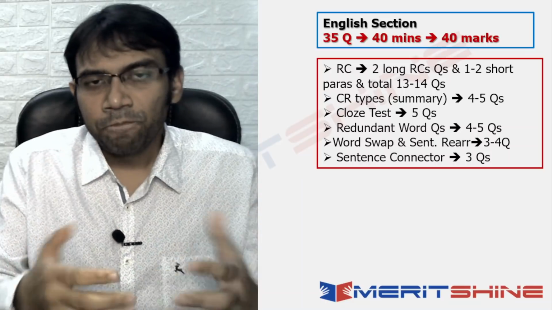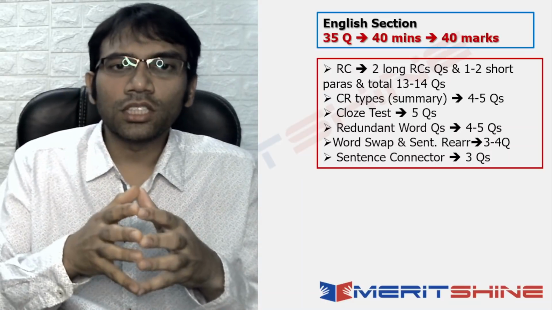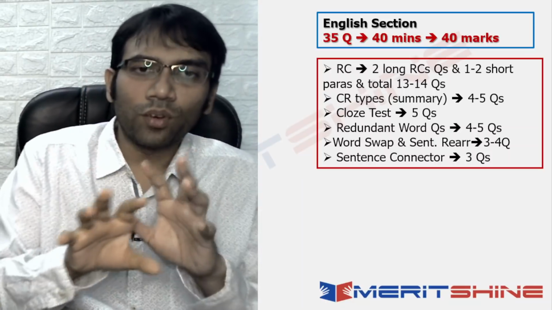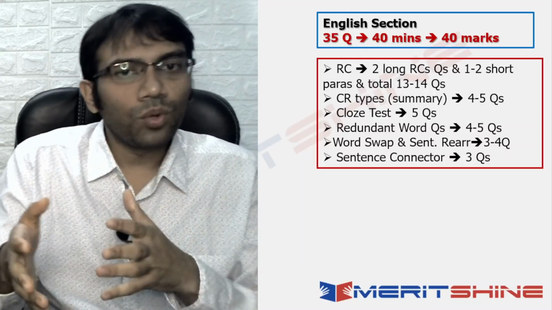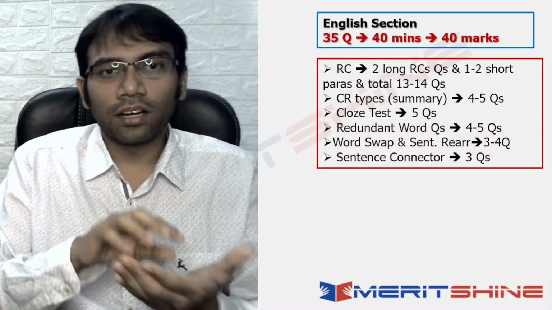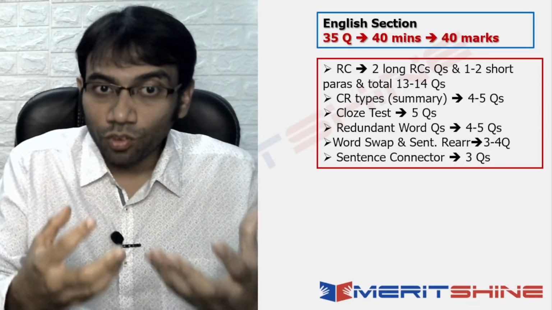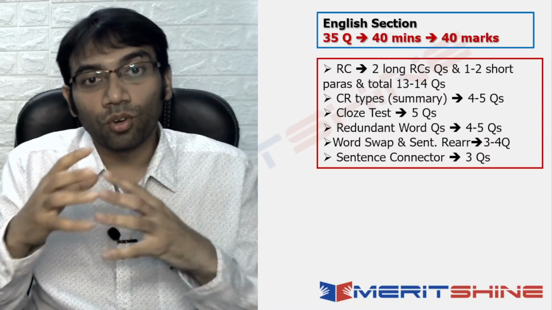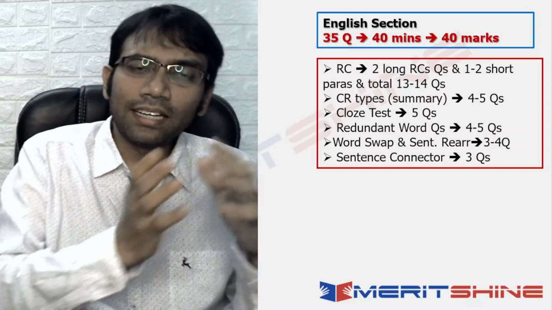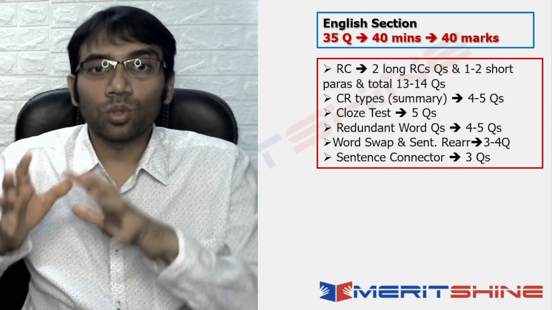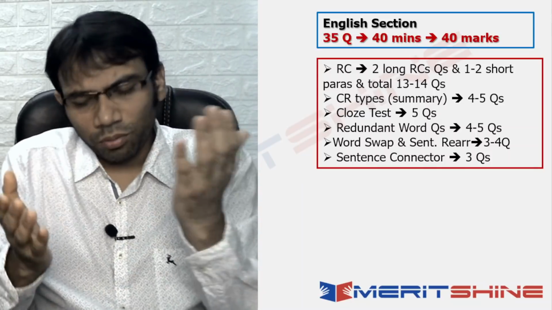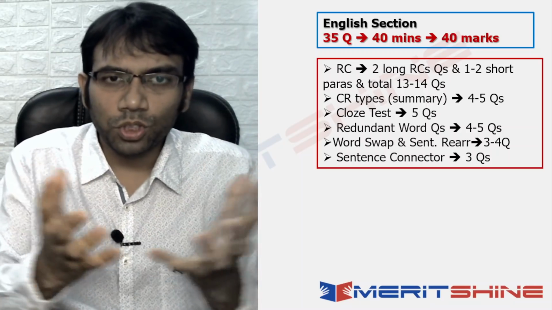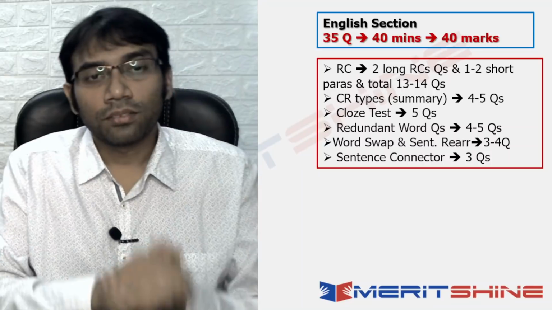As we can see, in English the number of questions and the type of questions were more or less what had been for the past few years. So they had around 7 to 8 questions based on vocabulary, and 4 to 5 questions from grammar, and then reading comprehension and critical reasoning together were around 17-18 questions. So they have kept that proportion more or less the same.